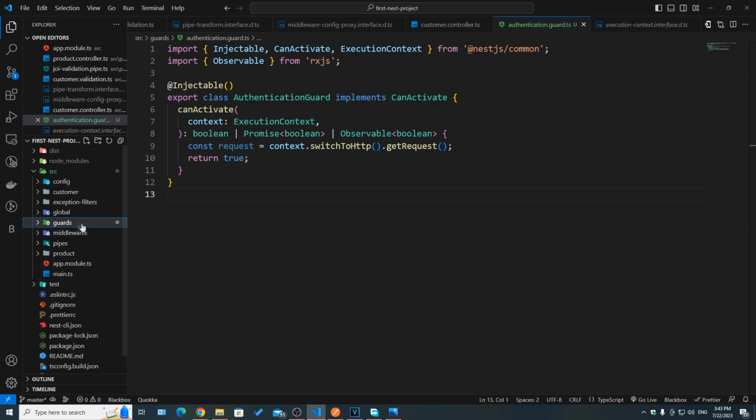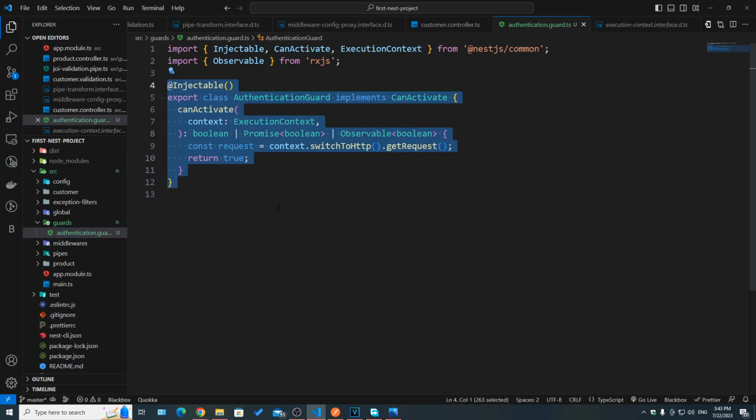First of all, I went ahead and created a folder called guards, and then I created a file authentication.guard.ts. Let's take a look. The first thing that you can see is that a guard is basically a class, just like pipes and so on. And it also has the @Injectable decorator, the one we've seen when we created our own pipe and our services, meaning they can be injected and handled by the IOC container of NestJS.